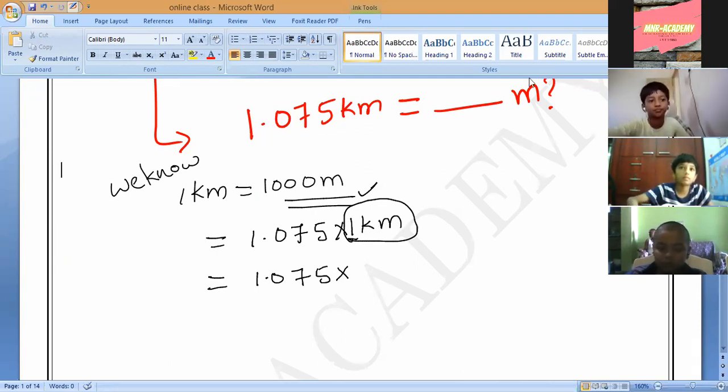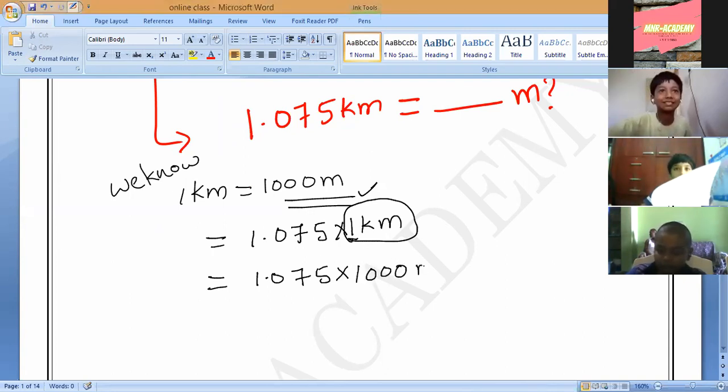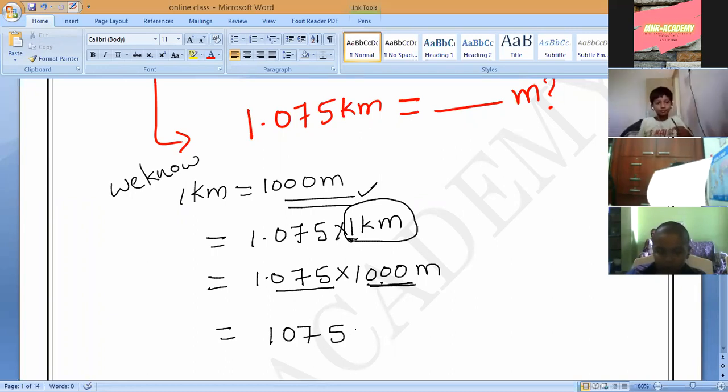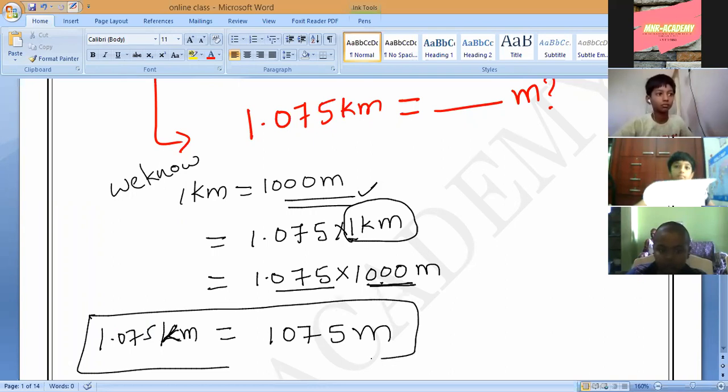Very good, Sanat. Wrong, Sanat: not 1075 centimeters, meters. 1.075 into 1000 meters. So how many zeros are there here? 3 zeros are there. So the decimal moves three digits, which equals 1075 meters. Understand? 1075 meters. Any doubt in this? Please ask me, all of you. Clear? So 1.075 kilometers is equal to 1075 meters.